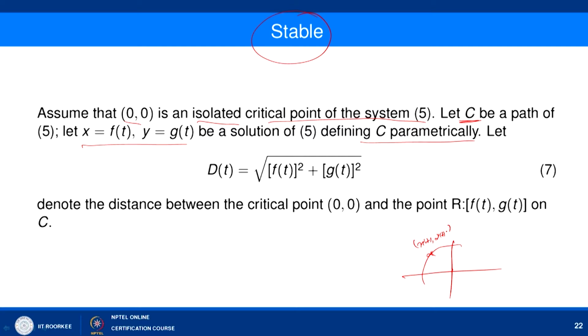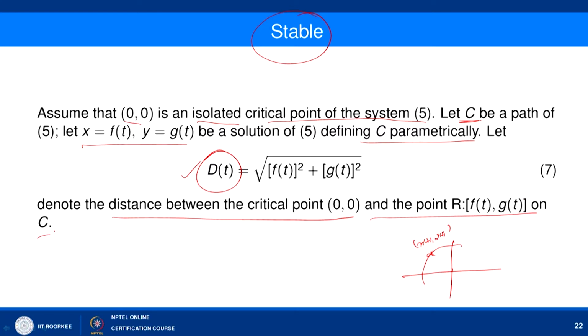Then we can define the quantity D(t), which is the square root of f(t) squared plus g(t) squared. Basically, this represents the distance from the origin to some point on the curve C here. So, D(t) denotes the distance between the critical point 0 comma 0 and the point R, which is denoted by f(t) comma g(t) on this curve C.